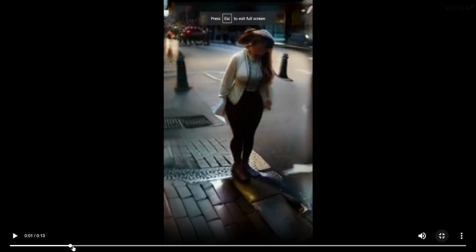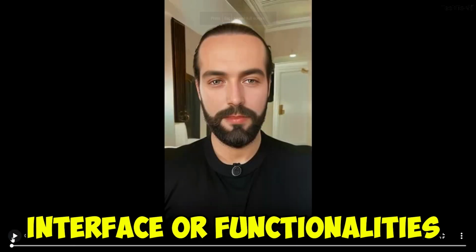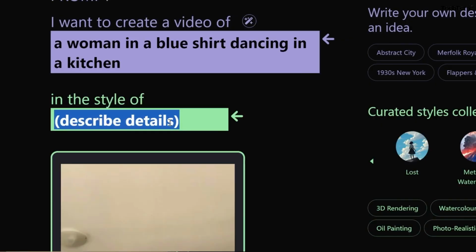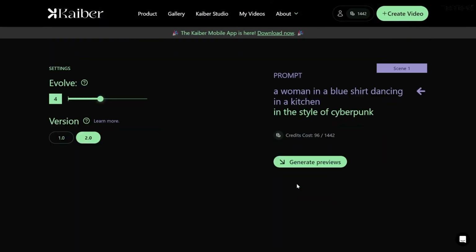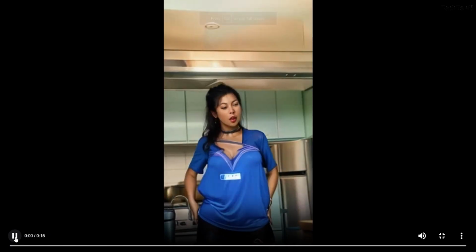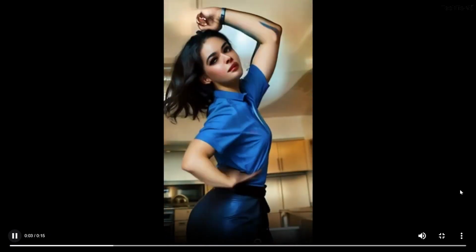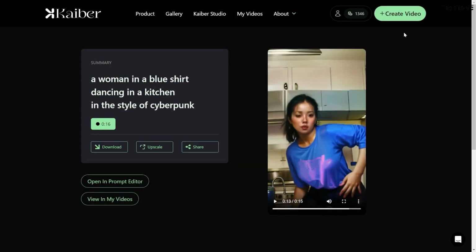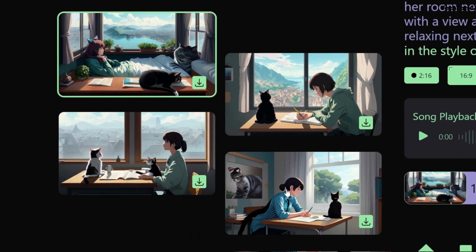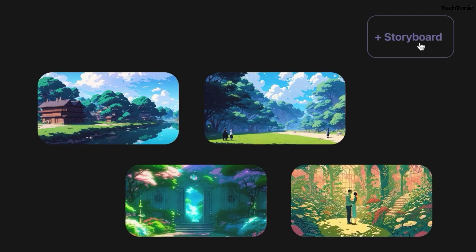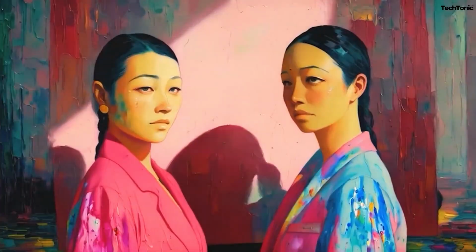when using Kaiber AI. Its interface or functionalities may require significant time and effort to master, potentially slowing down initial implementation or adoption phases. In conclusion, while Kaiber AI may have some drawbacks, its multitude of advantages far outweigh any limitations. This versatile and innovative tool continues to revolutionize content creation across various industries, streamlining workflows and sparking unparalleled creativity.